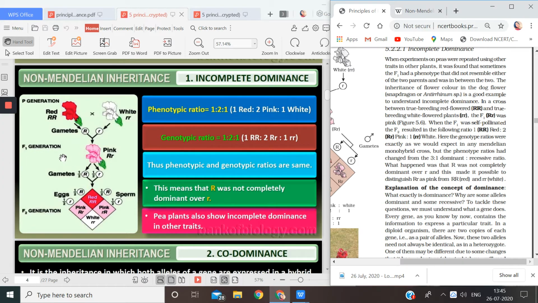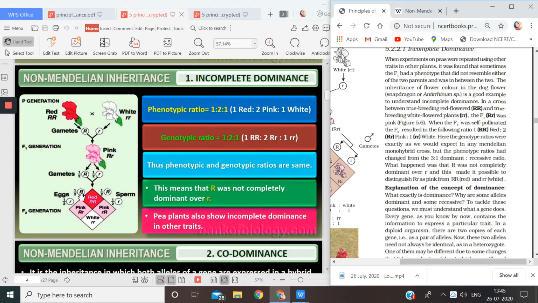That means what? The flower is receiving capital R also and small r also, and both have tried to express. Half of them are capital R, half of them are small r, and both of them have tried to express here. See, that is why the color was neither red nor white. The color was pink.